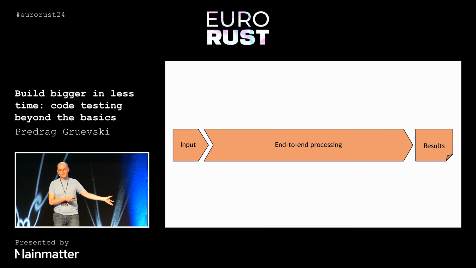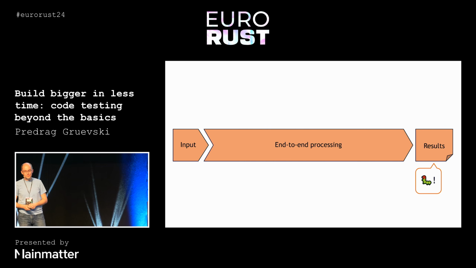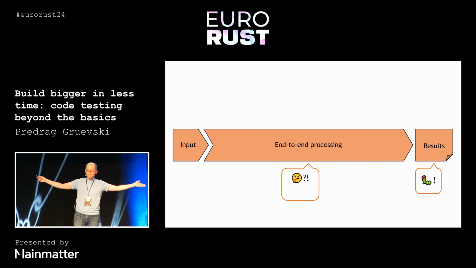We have some input way to the left, we have some expected results way to the right, and we have some big black box of end-to-end processing in the middle. And now our test has failed. It says we didn't get the results that we expected to have. Oops, there's a bug. Where, though? It's somewhere in the middle.